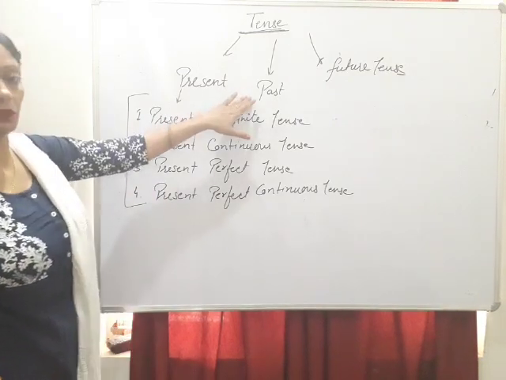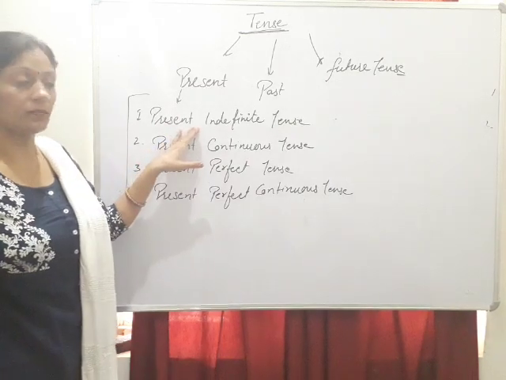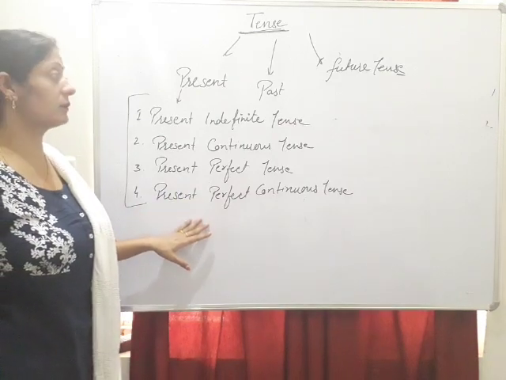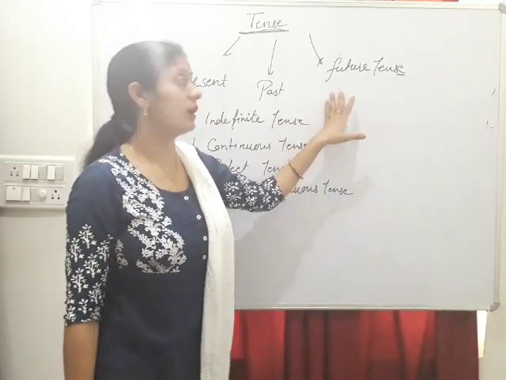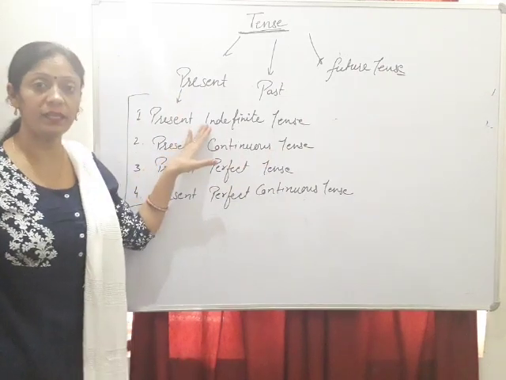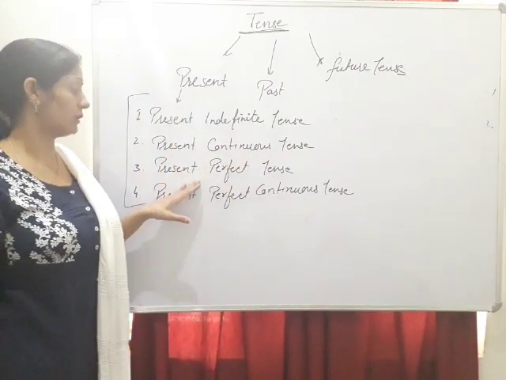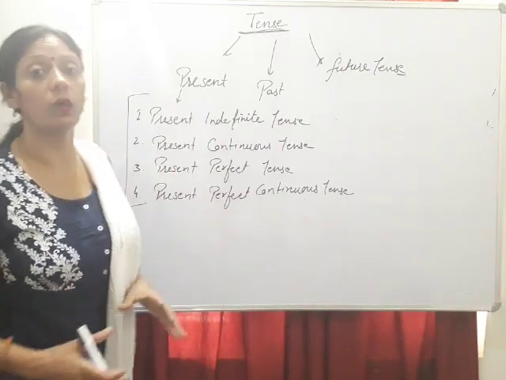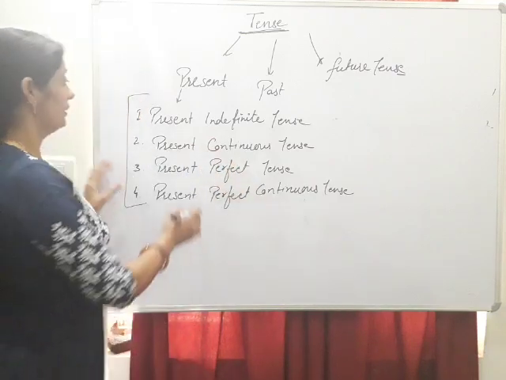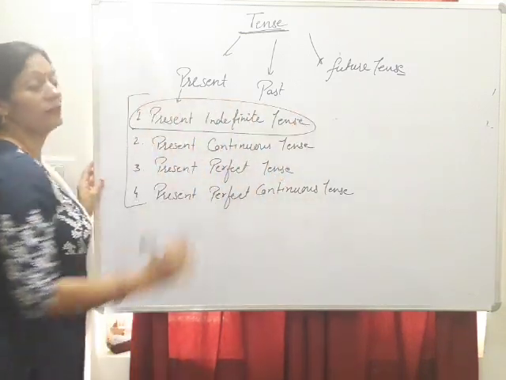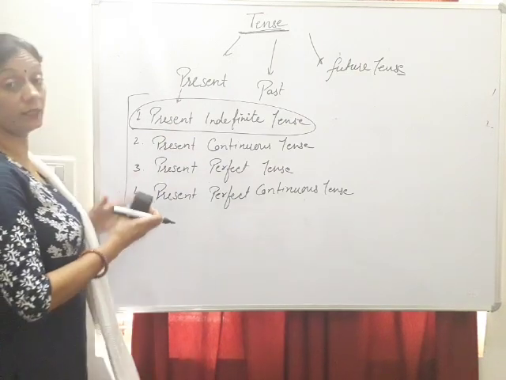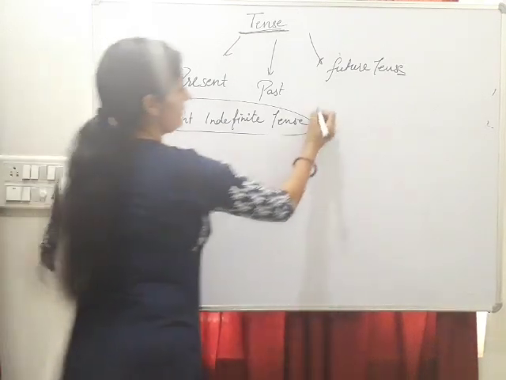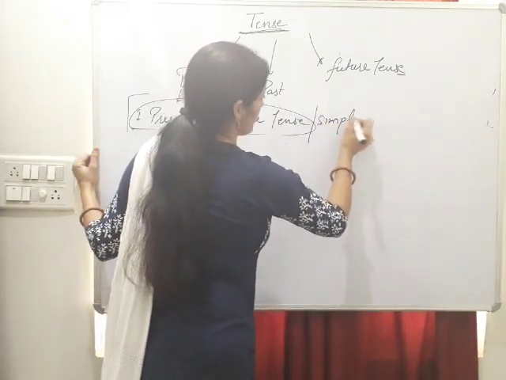Similarly, in past we have past indefinite tense, past continuous tense, past perfect tense and past perfect continuous tense. And similarly in future we have future indefinite tense, future continuous tense, future perfect tense and future perfect continuous tense. We have to discuss all this, and today we are starting from here. First one is present indefinite tense, or we can also say simple present tense.